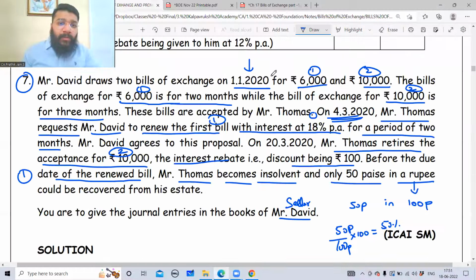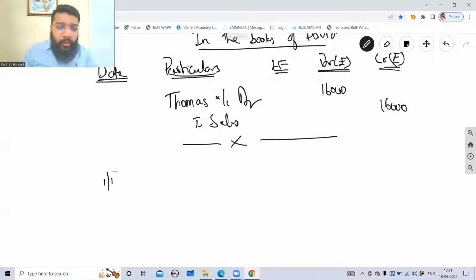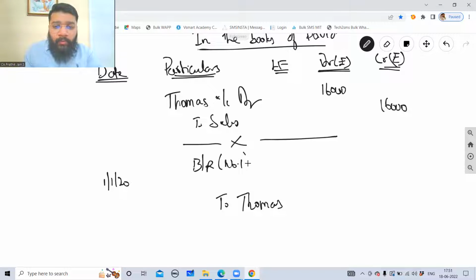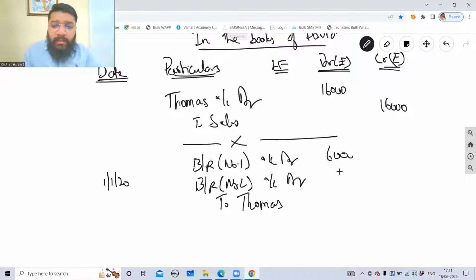Now, guys, the bill is being drawn, which means on the same date it has been accepted, as the assumption because no other acceptance date is given. So on 1/1/2020, we reverse the unsecured debtor by giving a credit, and we create a secured asset. So bills receivable number 1 account debit, bills receivable number 2 account debit. The first bill is worth 6,000 rupees. The second bill is worth 10,000 rupees. So the total reversal is 16,000.